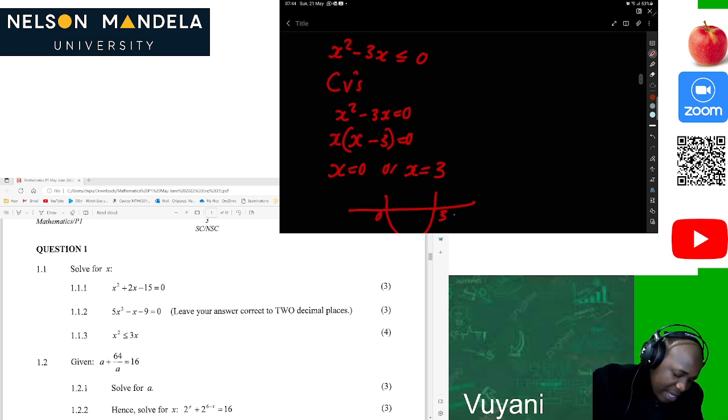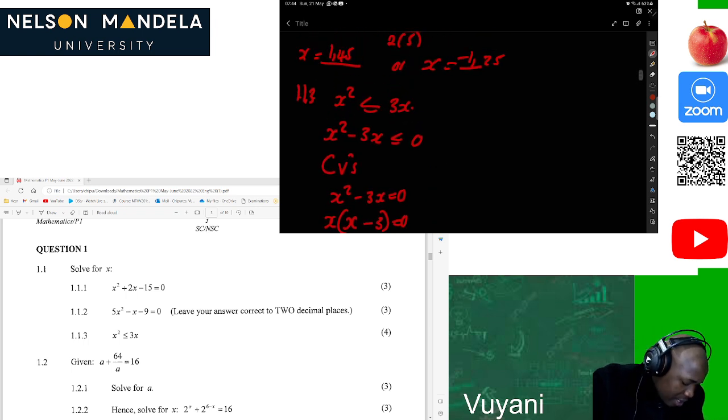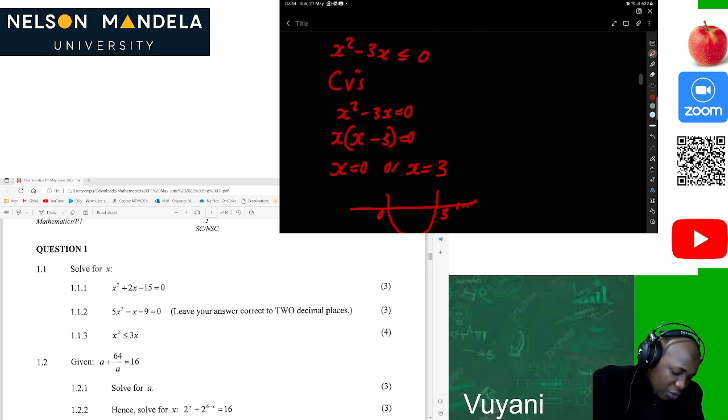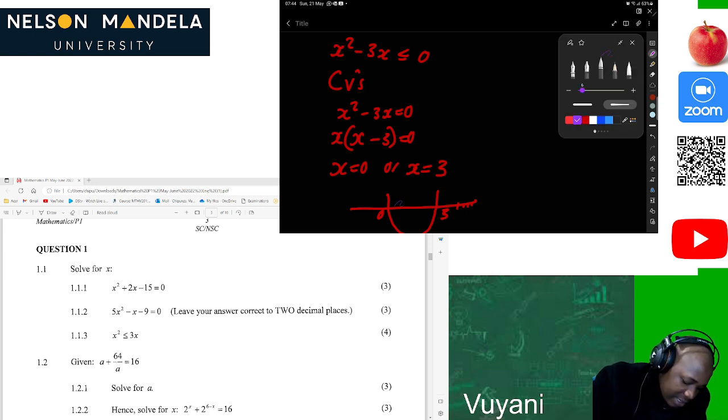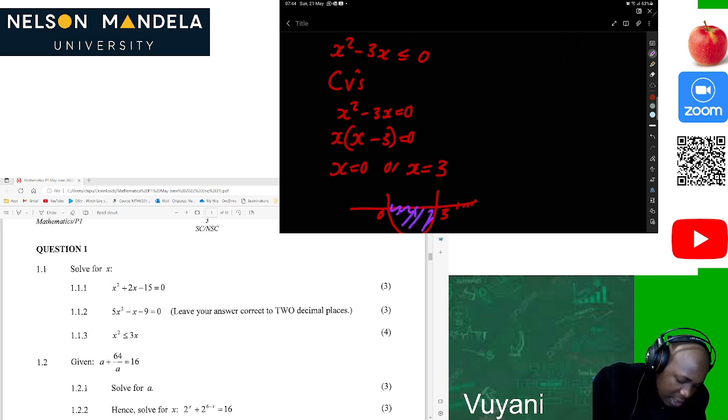Let's find a number outside the solution, say 4, somewhere around here. 4 squared is 16, minus 3 times 4, which is 12. So 16 minus 12 is positive 4, which means our solution is not found outside. It's found inside, between the two critical values.